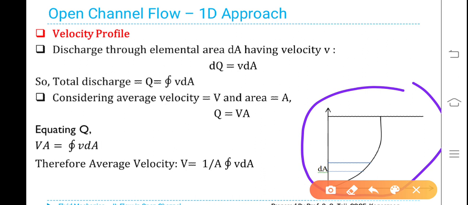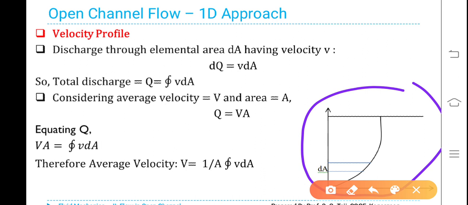So total discharge Q is equal to integral v dA, where v is the actual velocity and dA is the small elementary area. Considering the average velocity capital V and area capital A, then discharge Q is equal to VA.